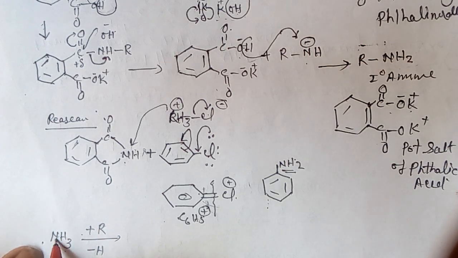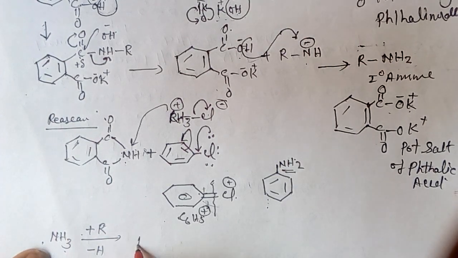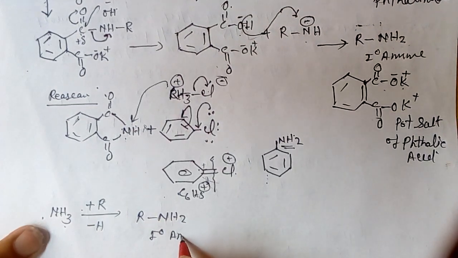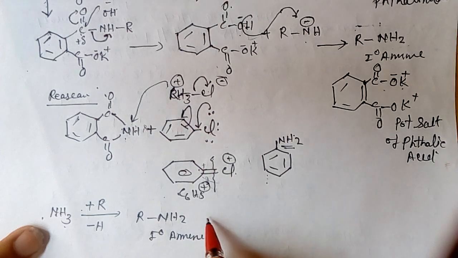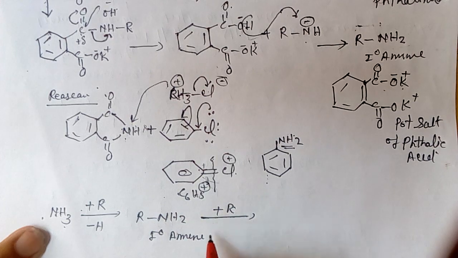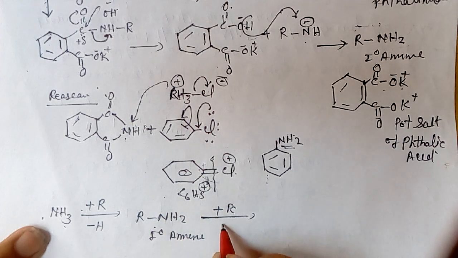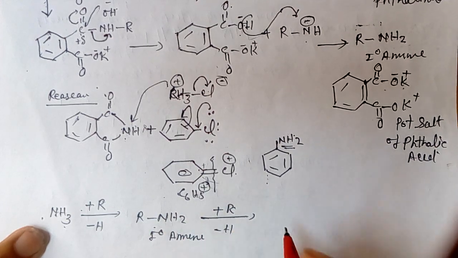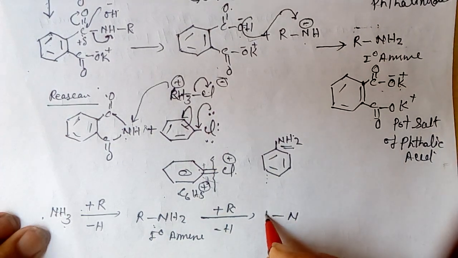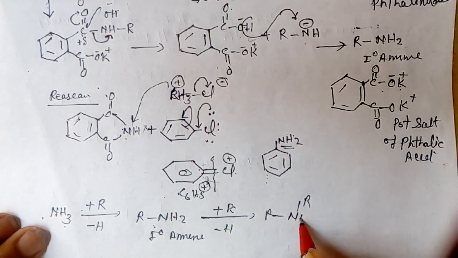This is called 1 degree amine. And when 2 alkyl groups are added on this and 1 more hydrogen is released from this molecule, we get this product. This is called secondary amine.